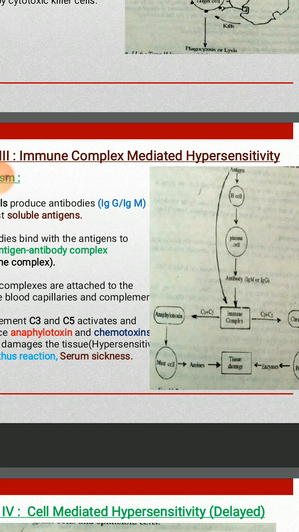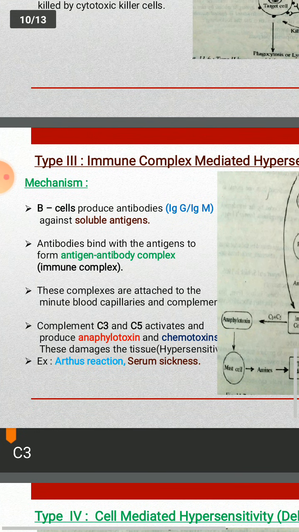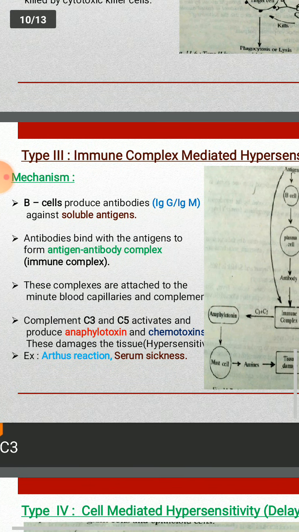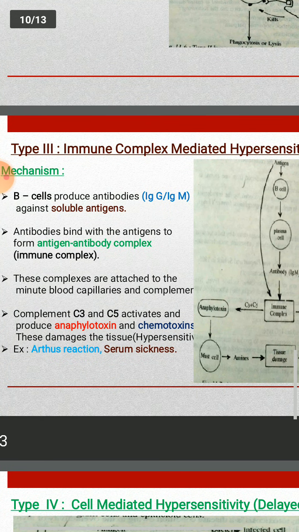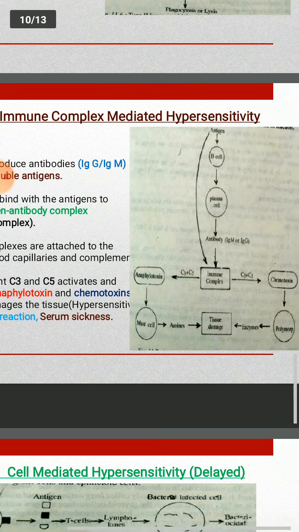This immune complex activates the complement C3 and C5 and produces anaphylatoxin and chemotaxins. These two substances damage the tissue. So this type of hypersensitivity we can see in the Arthus reactions or serum sickness.